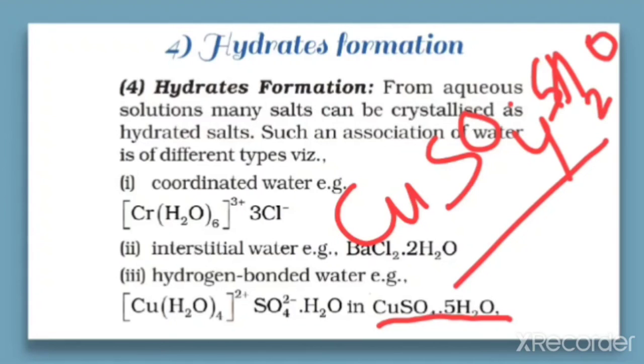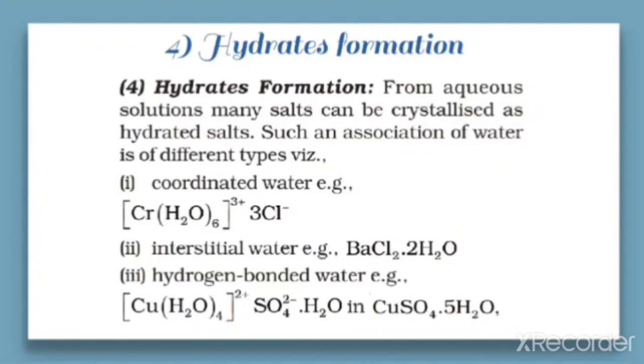It means hydrated copper sulfate. That means here with copper sulfate there is 5H2O also. From this 5H2O, 4H2O are coordinated to the copper ion and one is hydrogen bonded, that is seen here. So that is the example for hydrogen bonded hydrates.